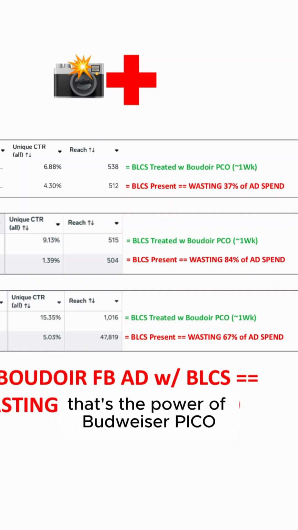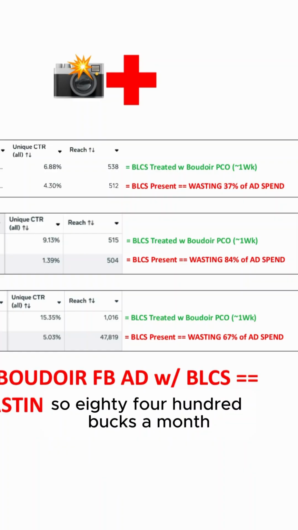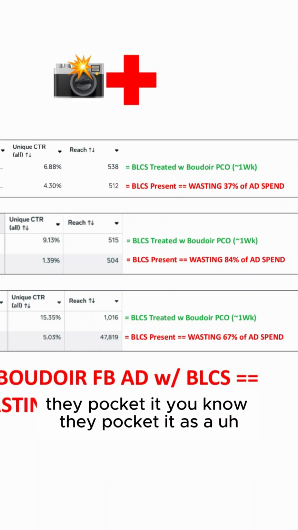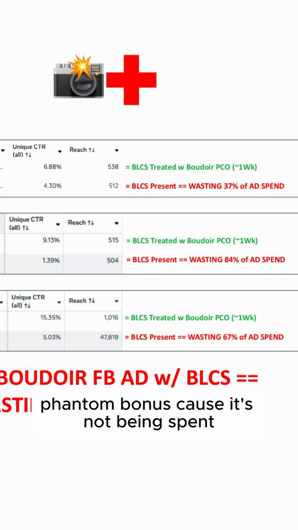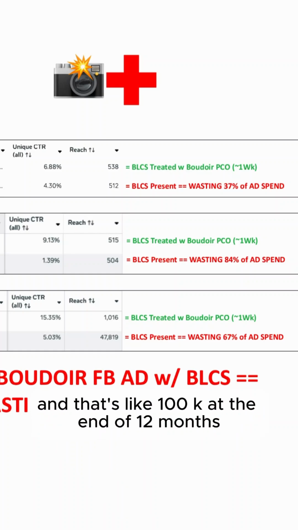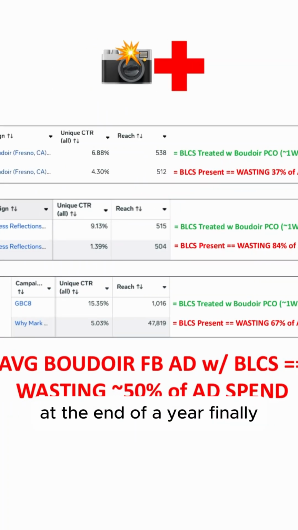That's the power of Boudoir Pico. So $8,400 a month, they don't even have to spend it anymore. They pocket it as an extra bonus, a phantom bonus, because it's not being spent. And that's like 100K at the end of 12 months, at the end of a year.